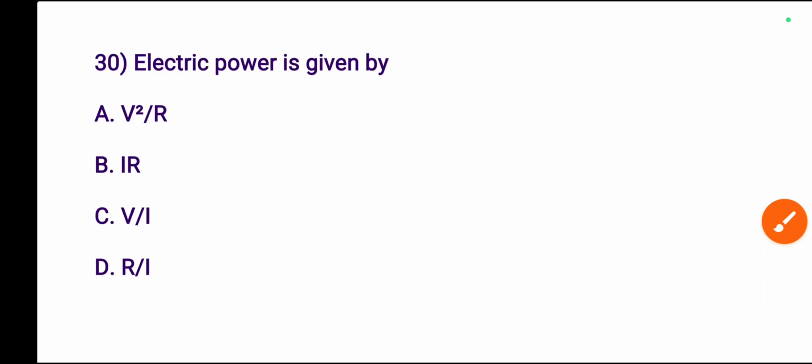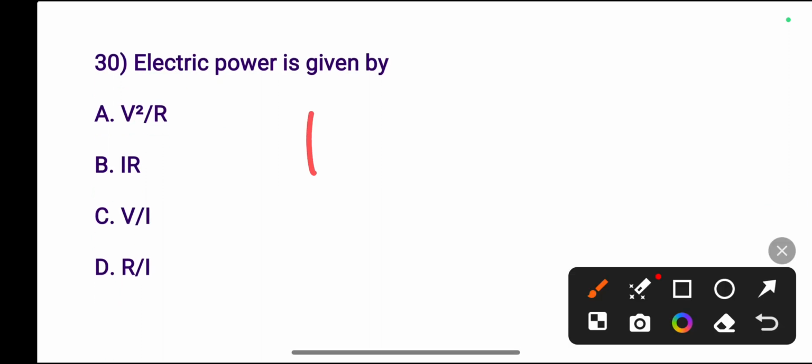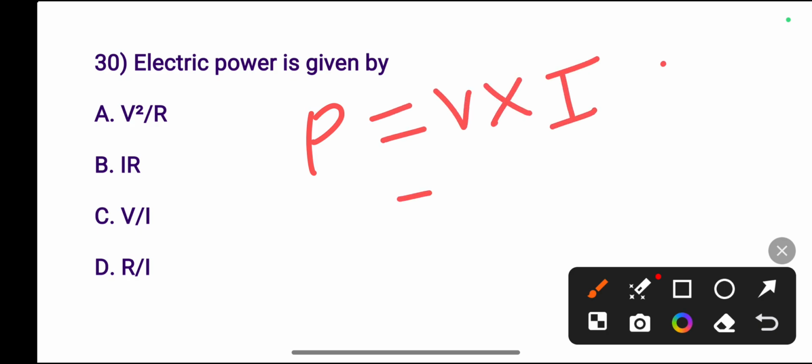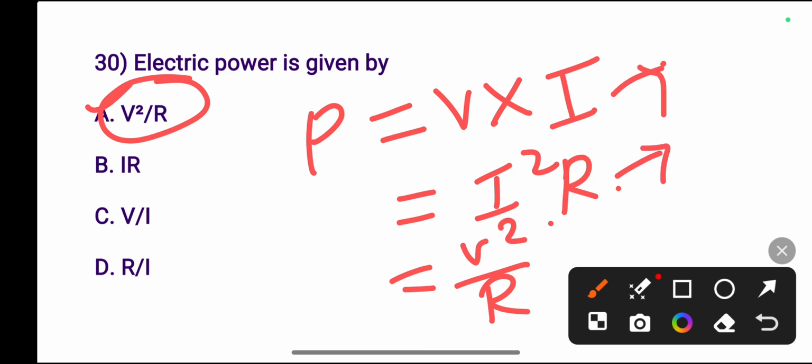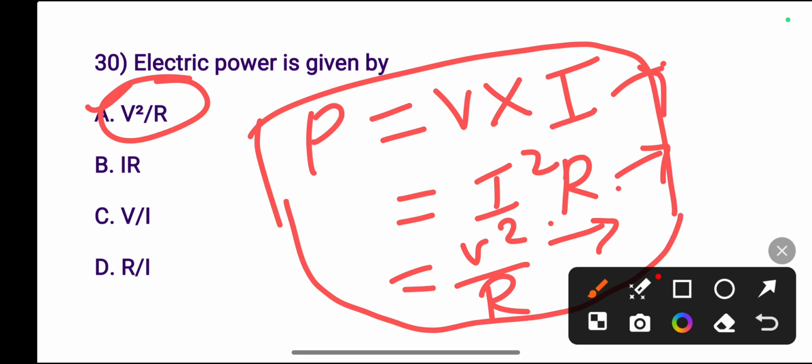Next one, electric power is given by: the formula of electric power is voltage into current. Another one, I square R and V square by R. So all these three are the formulas of electric power. Let's check the options. Option A is the right answer, V square by R. Here R stands for resistance, I stands for electric current, and V stands for potential difference or voltage difference. So the right answer is V square by R. You have to remember these three formulas of power.